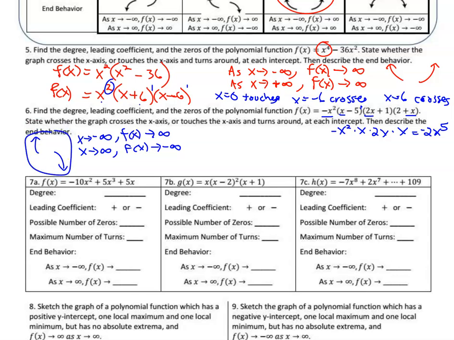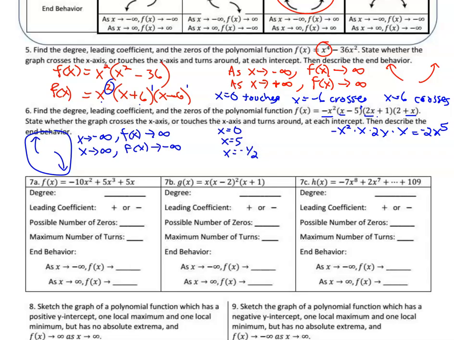Now, it's already in factored form, so all we have to do to find the zeros is set each factor equal to 0. Well, negative x squared equal to 0 means x equals 0. You can take the square root and divide by negative 1, you still get just 0. No plus or minus on that one. And you get x equals 5 for the next one. And 2x plus 1 equals 0. You would subtract 1 and divide by 2, you'd get x equals negative 1/2.